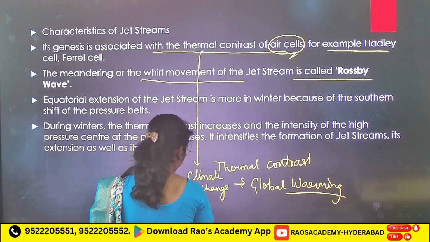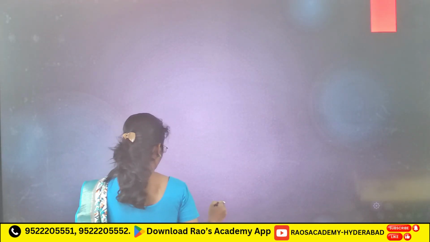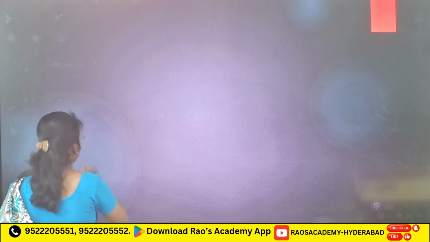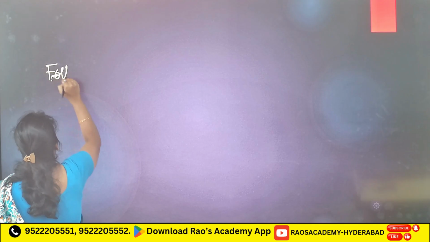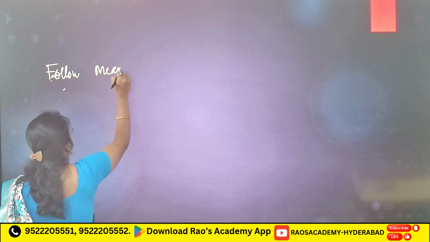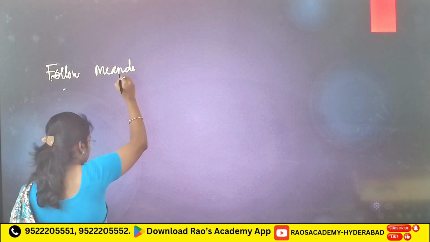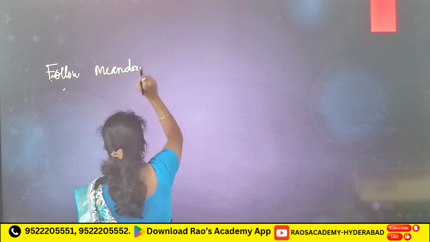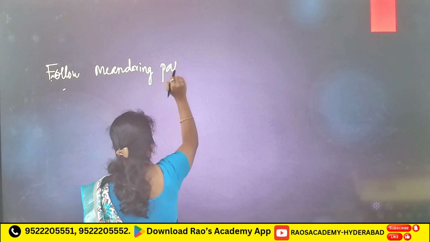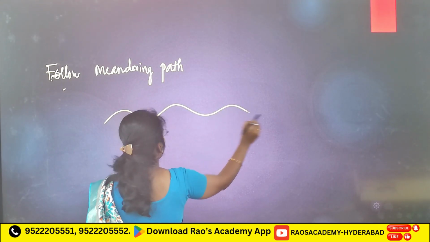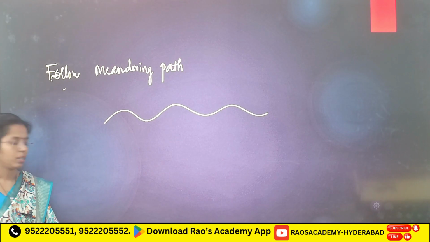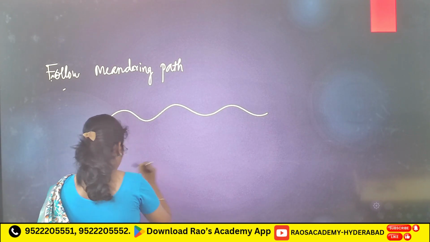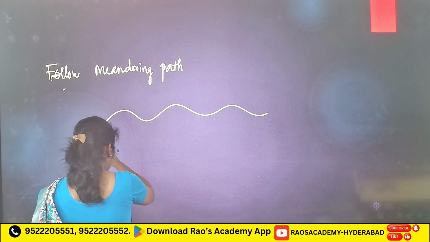What happens? Jet streams follow a meandering path. Why? Meandering means like this. Why? Because of non-uniform interaction.